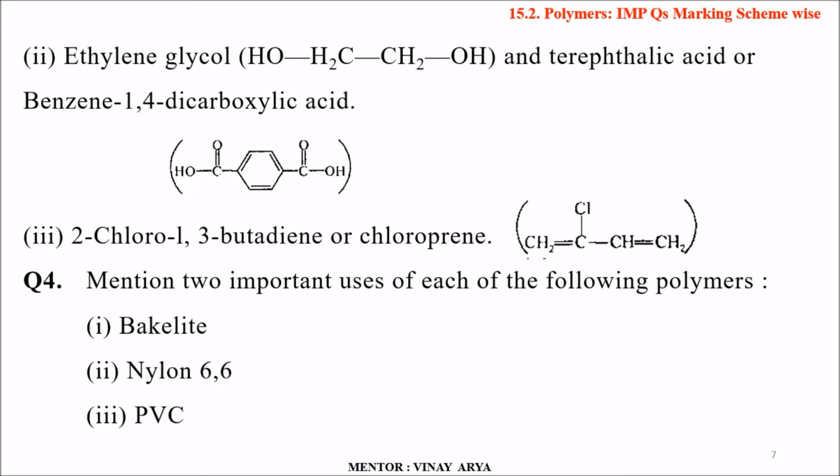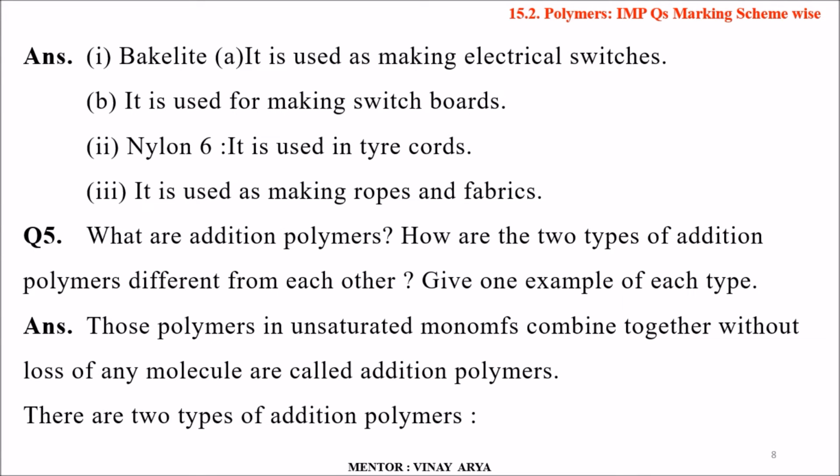Fourth question, mention two important uses of each of the following polymers. First is Bakelite, second is Nylon 6,6, third is PVC. Bakelite: the first is its use for making electrical switches. Second, its use for making switchboards, as well as its use in making the handles of our cookers.